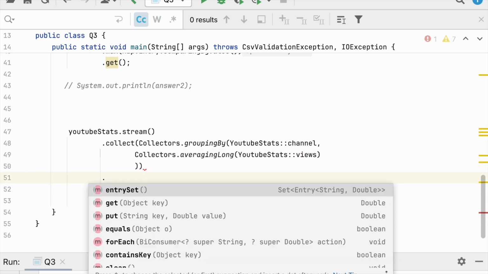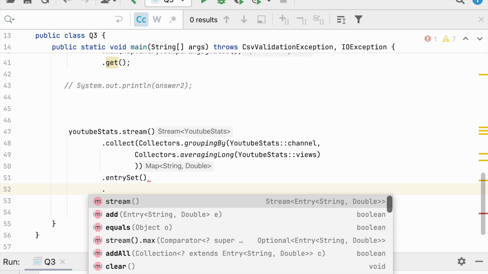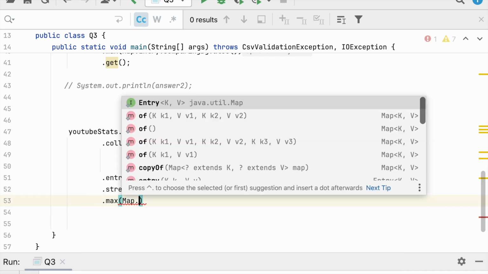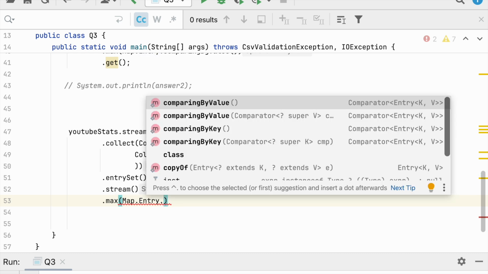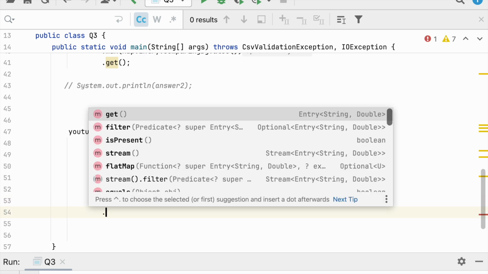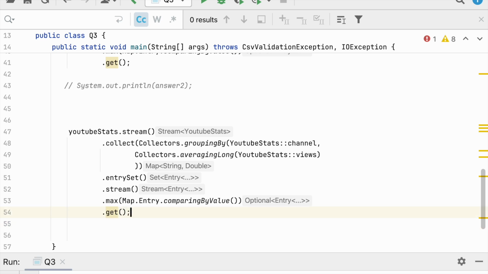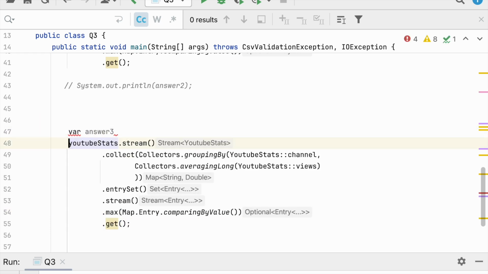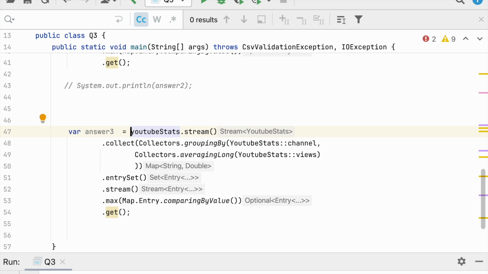Now I just need to open an entry set, open a stream and do a max by Map.Entry.comparingByValue, and of course I need to open the optional here. See how quickly I am able to do this, and I can take this result in a var answer3. I like to use the var keyword.